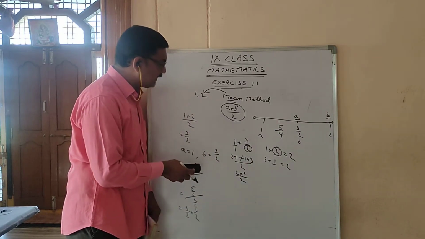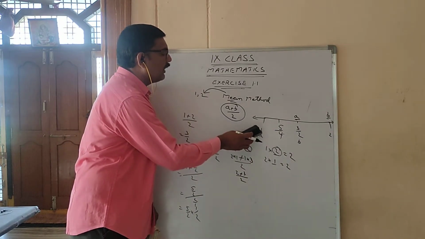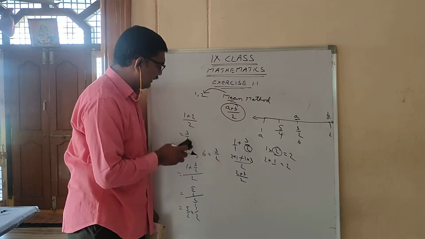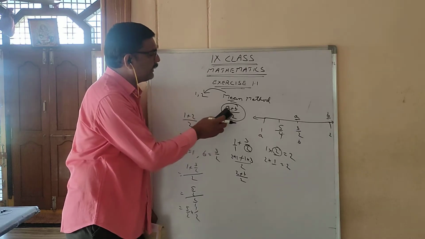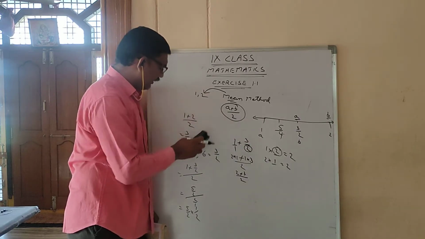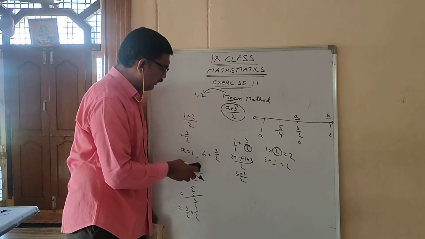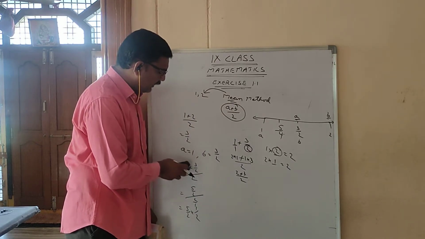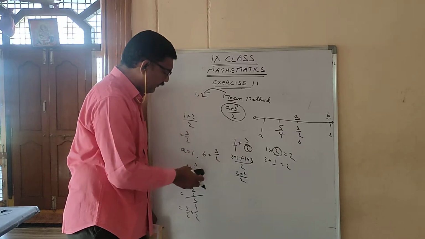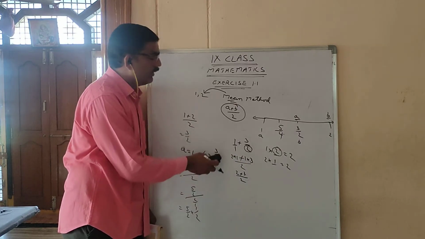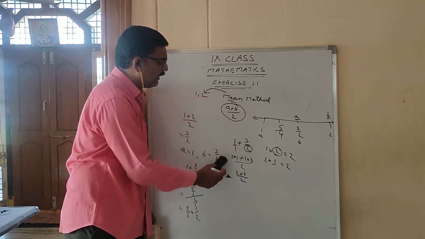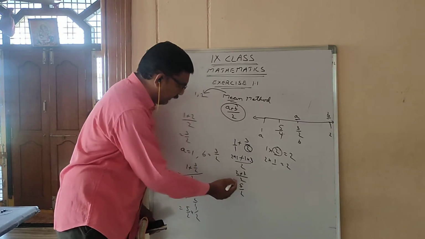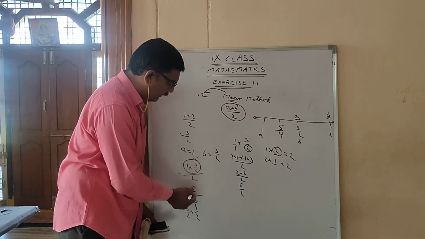Again I will explain, just listen. I want a number between 1 and 3 by 2. The formula to be used is (A plus B) by 2. A means I should write 1, B means I should write 3 by 2. Being in these two problems: 1 plus 3 by 2 is one problem, divided by 2 is another problem. 1 plus 3 by 2 I did aside and I got the answer 5 by 2. But again this 5 by 2 you have to write in place of 1 plus 3 by 2.